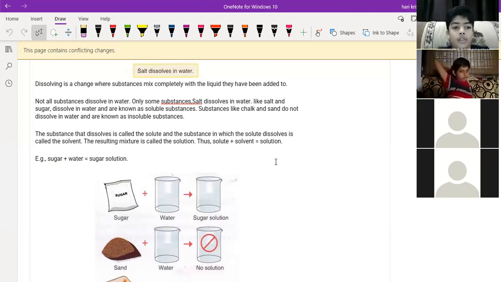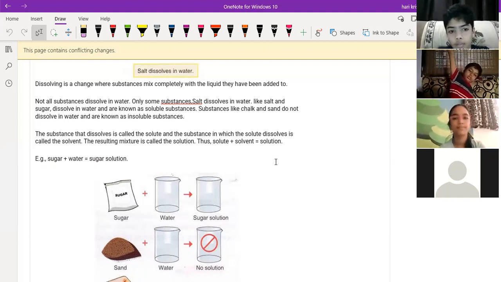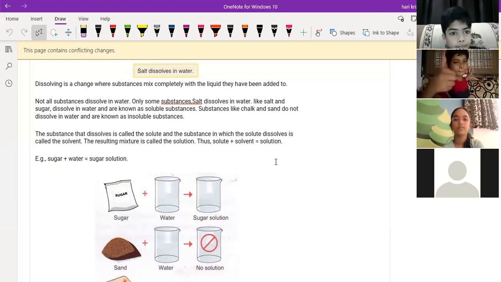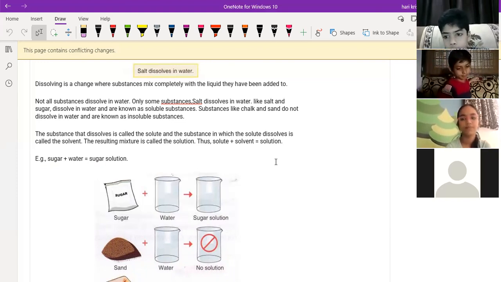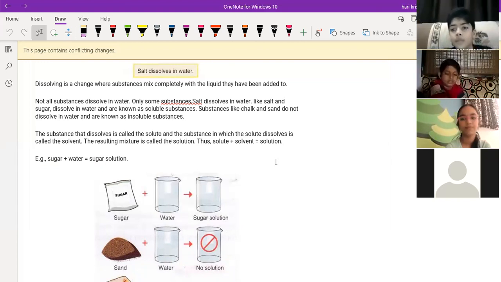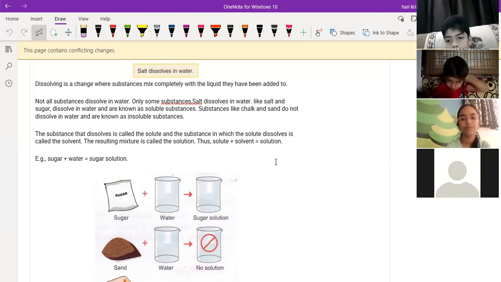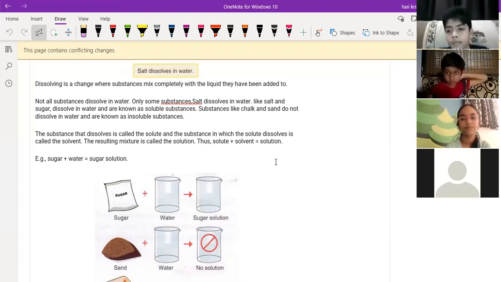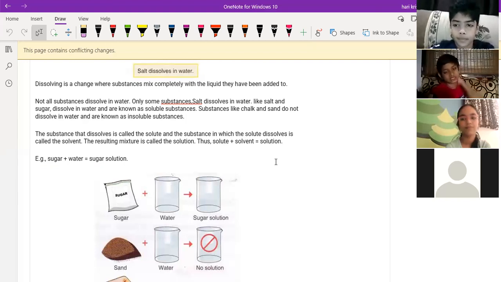Suppose you take salt solution in liquid form, then salt will be the solute and water will be the solvent. So a solution contains solute and solvent. The solute is whichever component is small in quantity, and whichever component is large in quantity is the solvent. Is it clear? Lohini, your screen is right.